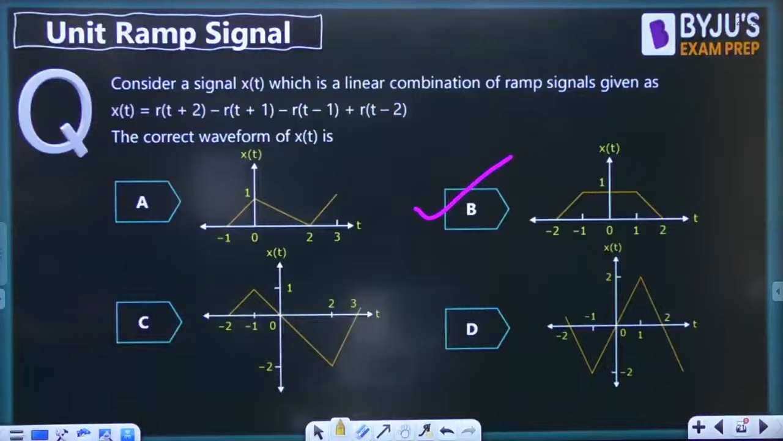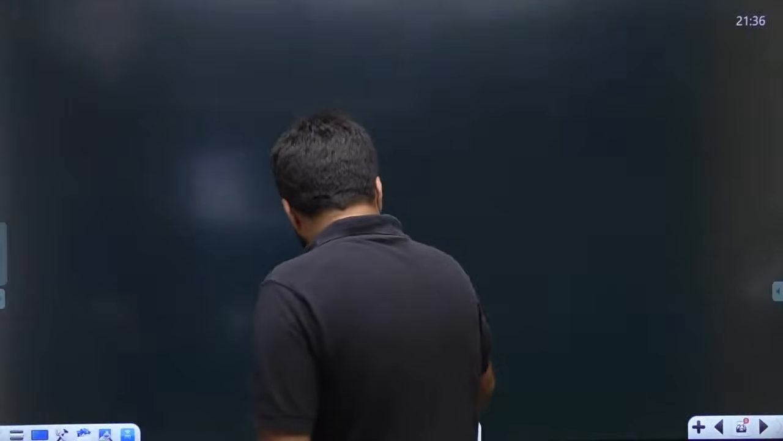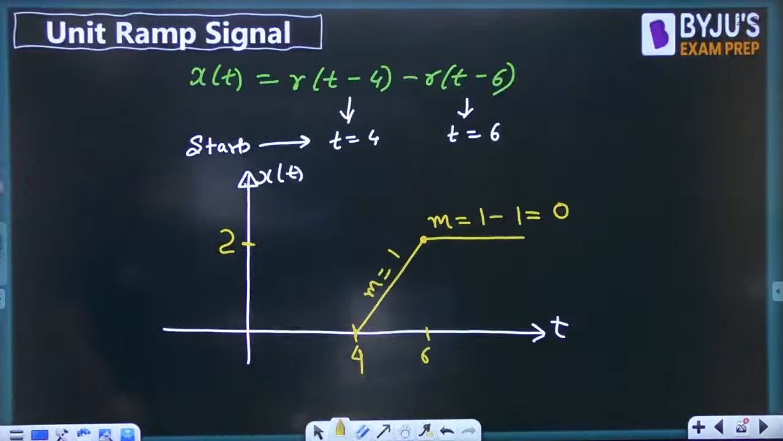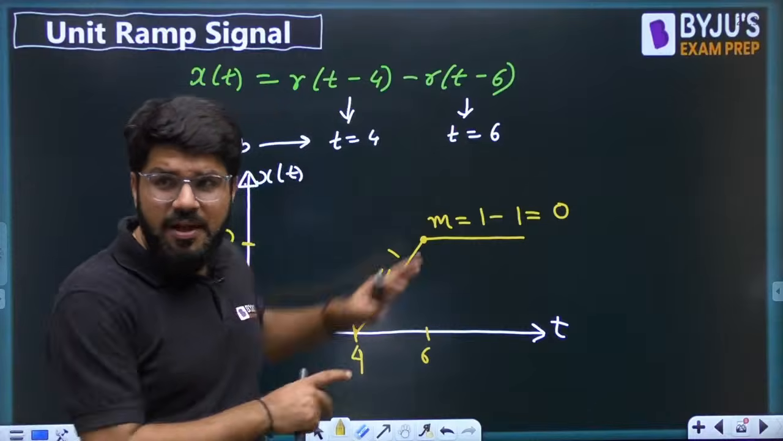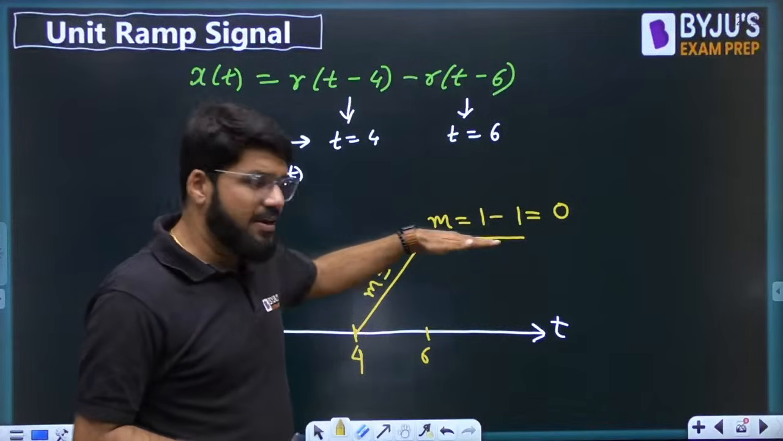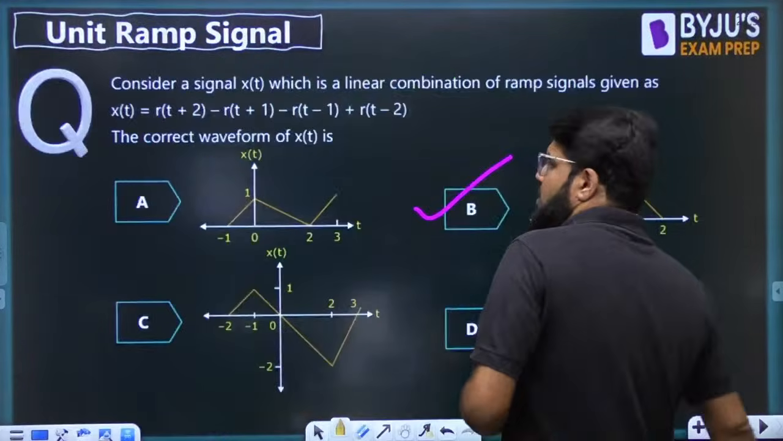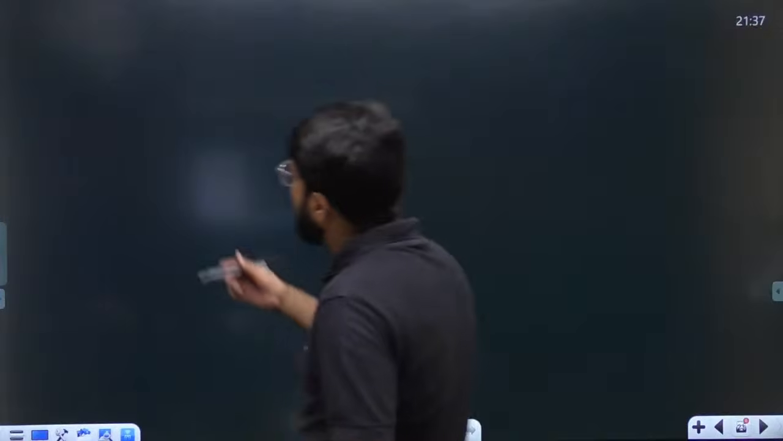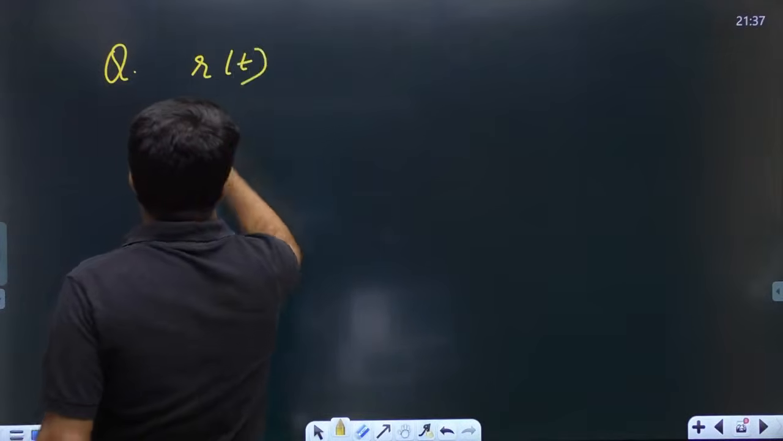Okay. Now, if this is clear, let me ask you one more question. Not here. Let me go back to the previous question. In the previous questions, we only subtracted a ramp signal. We first got a ramp, an increasing line, and then it became constant. Let me ask you one more question here. The question is, I want you to sketch